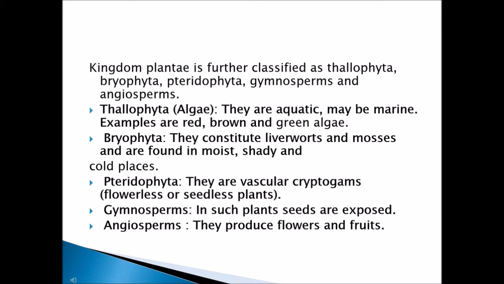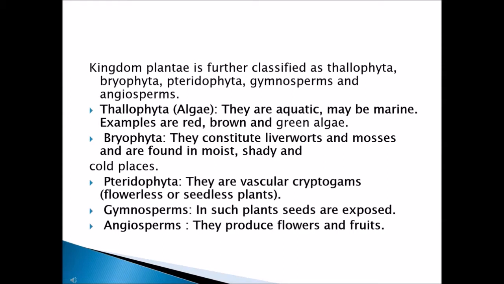Pteridophyta. So in Pteridophyta, they are vascular cryptogams. Vascular means they have xylem and phloem. Cryptogams means reproduction will be done with the help of spores only. Only asexual reproduction will happen. So such types of organisms are called cryptogams.